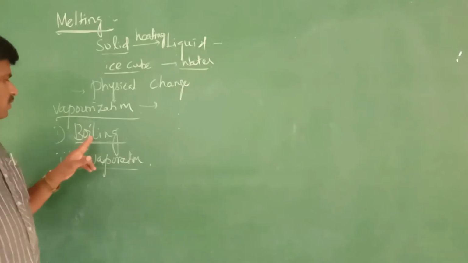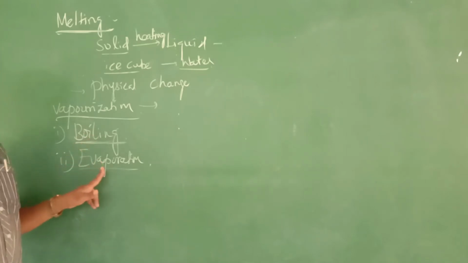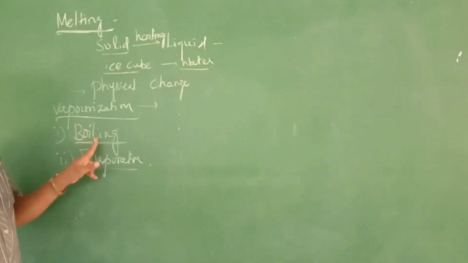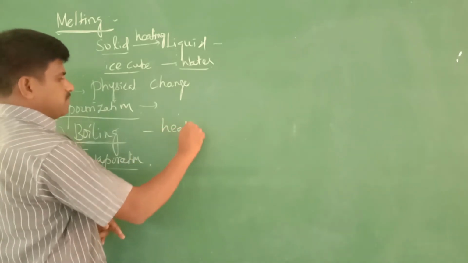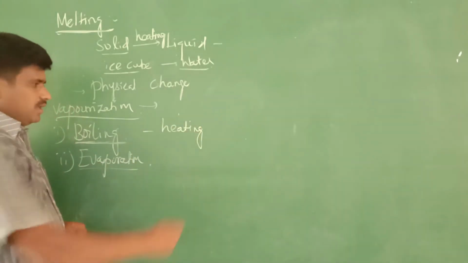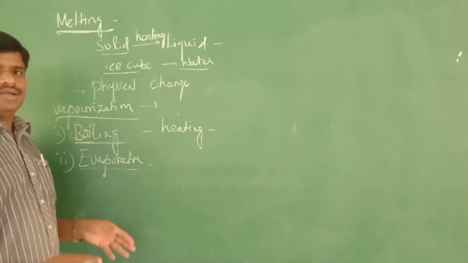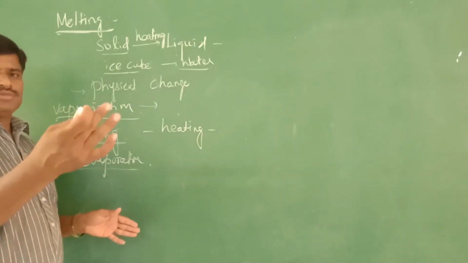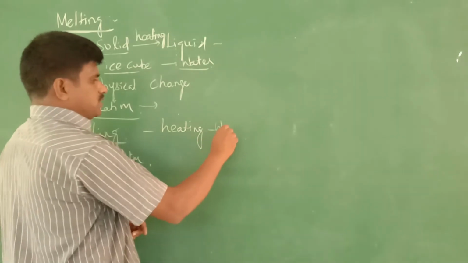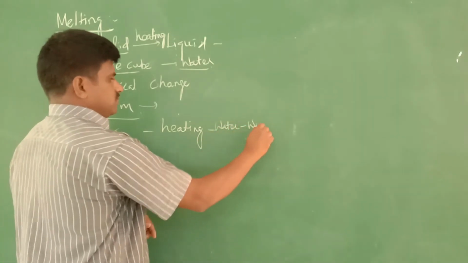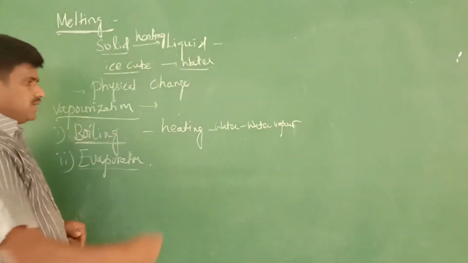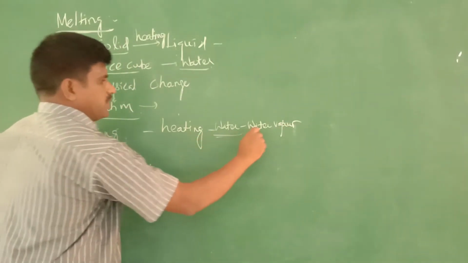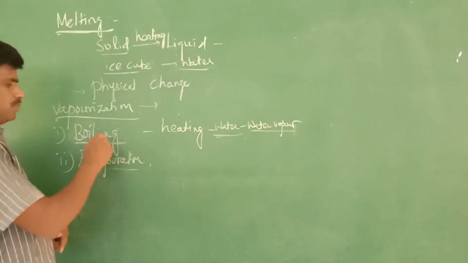Now, what is boiling and what is evaporation? Boiling takes place by heating. For example, water is heated, it becomes water vapor. Water to water vapor. While heating, water becomes water vapor. It is an example of boiling.